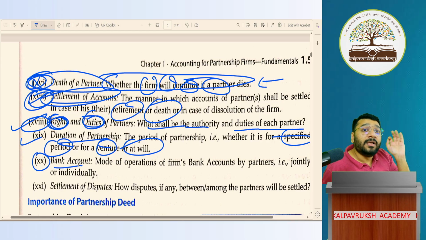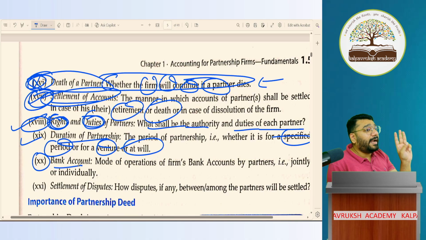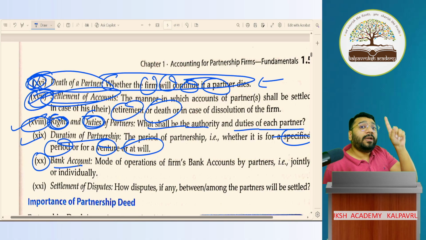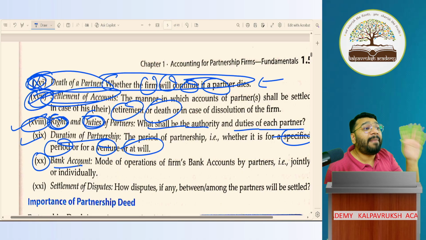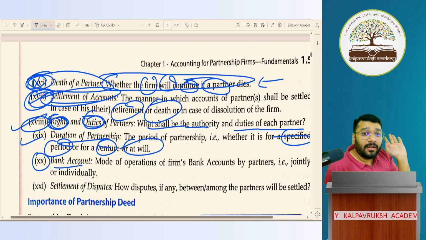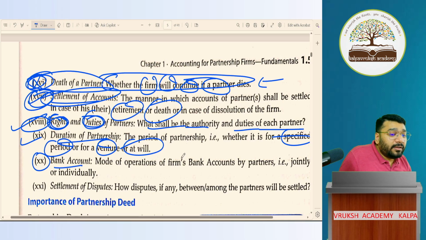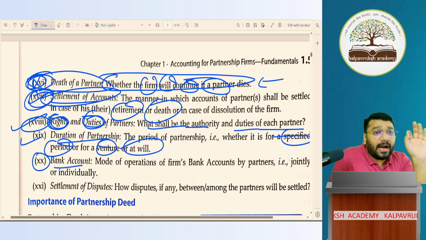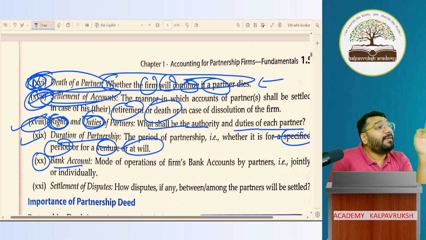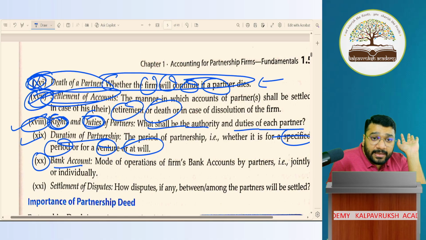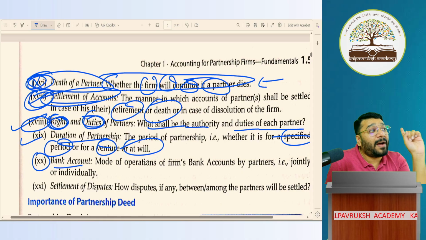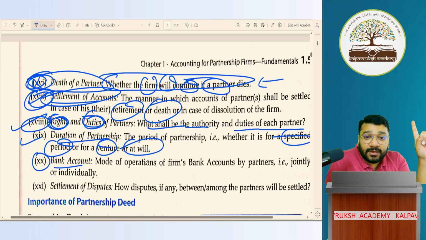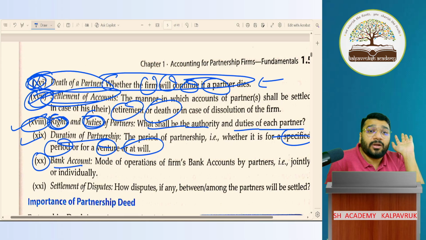Sometimes it so happens that they mention that out of A, B, C, only A has the authority to make the payment. He only will have the bank ID and password. B and C cannot touch it. You have to mention the point here that partner A alone can make the payment. He will only have access to the ID and password, and B and C can never get the password from A. They can never force A to share the password with B and C. Got it, not got it?